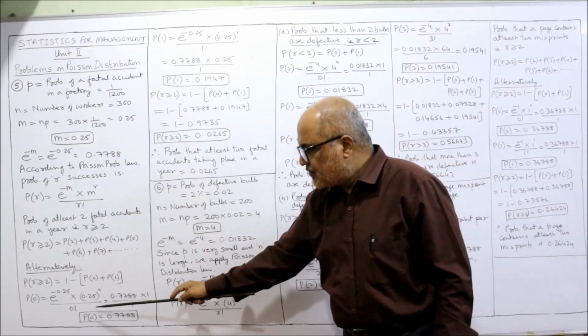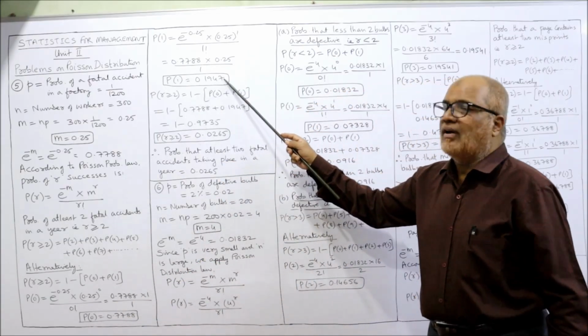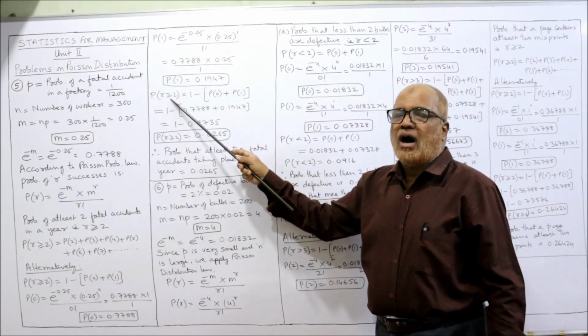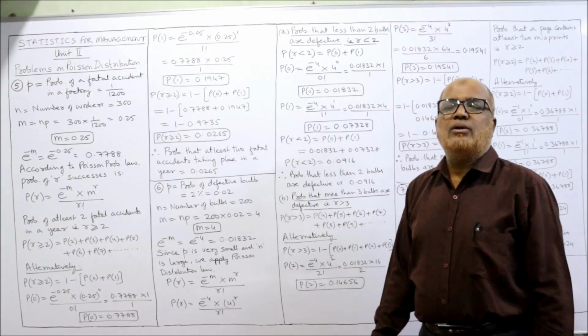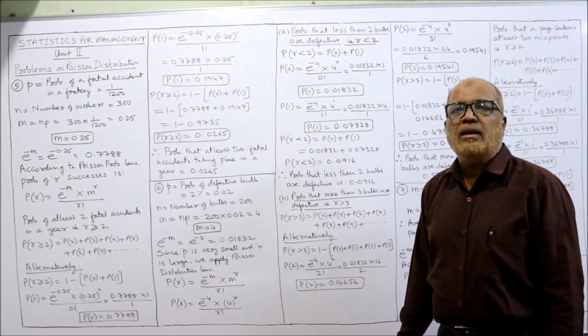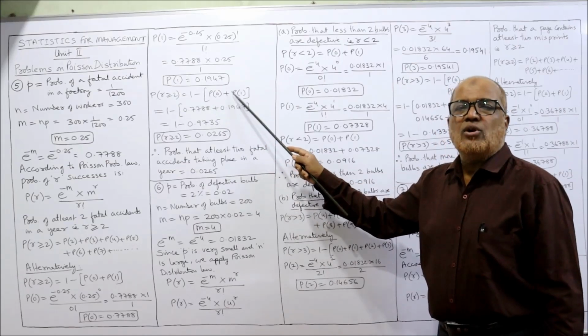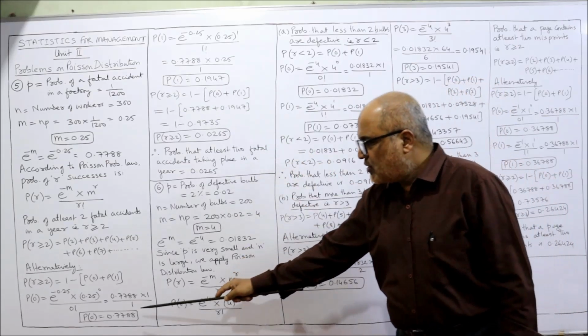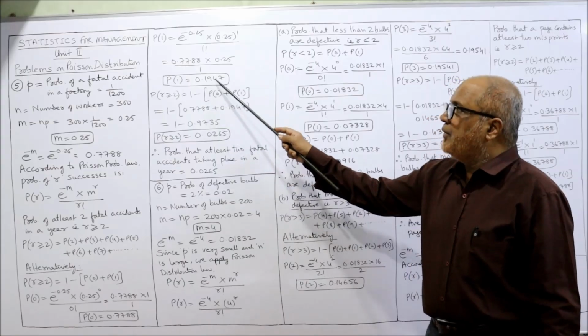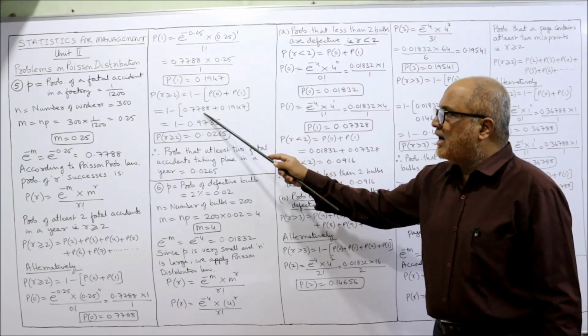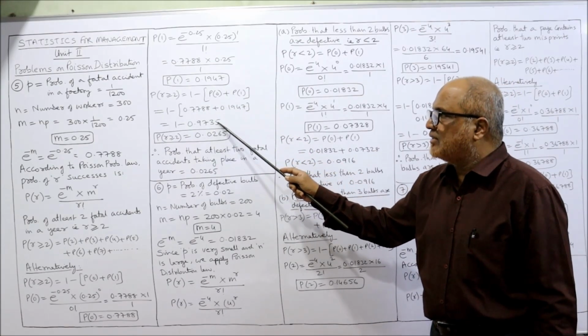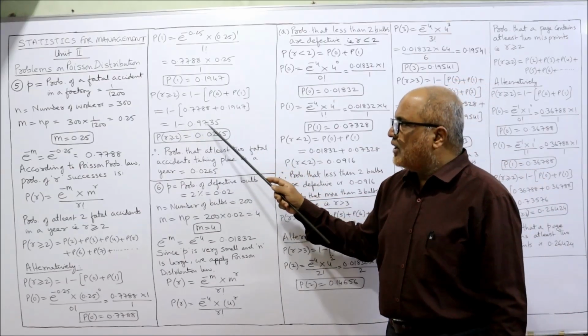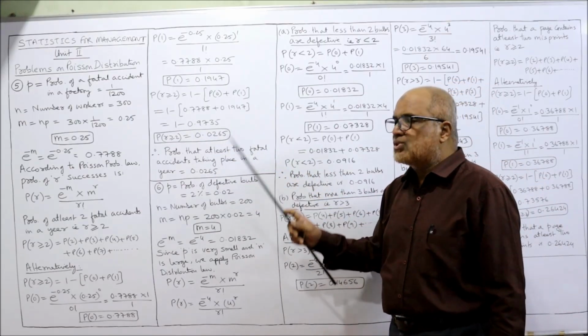So we got P of 0 and we got P of 1. Now P of R greater than or equal to 2 is equal to 1 minus P of 0 plus P of 1. P of 0 is 0.7788 and P of 1 is 0.1947. Add up these two values, you will get 0.9735. So 1 minus 0.9735, 0.0265.